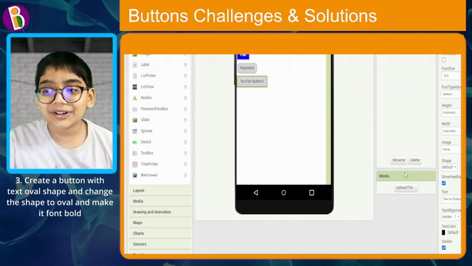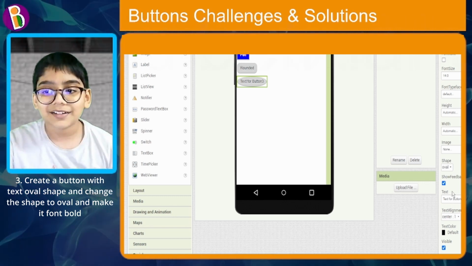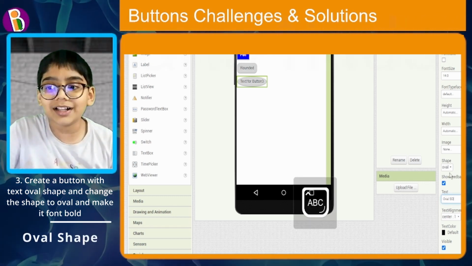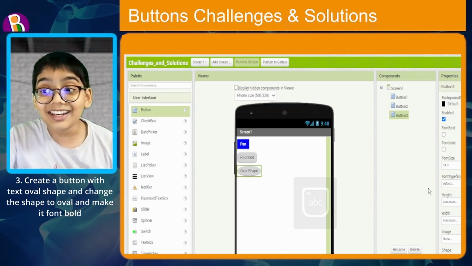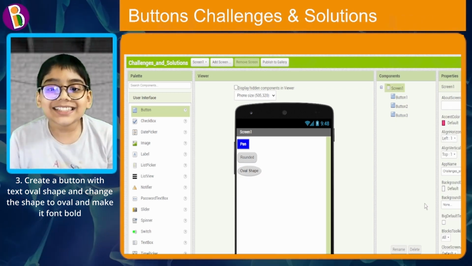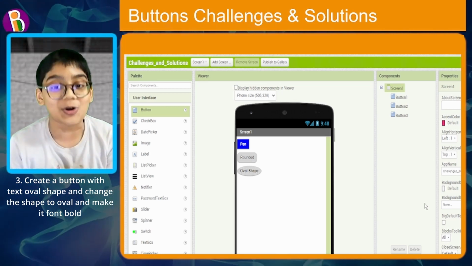Now scroll down over here, make the shape oval and then let's change the text of it to oval shape. And now lastly, make it font bold and you can see there is the oval shape and that looks so cool, right?